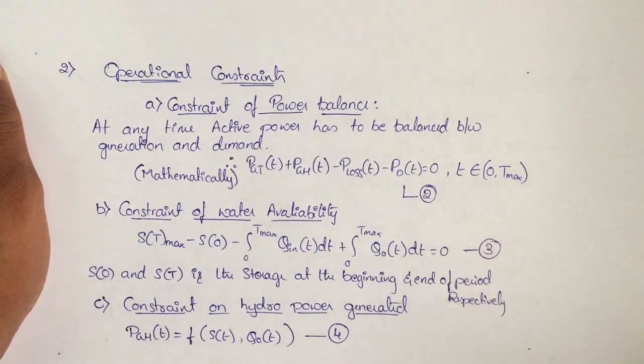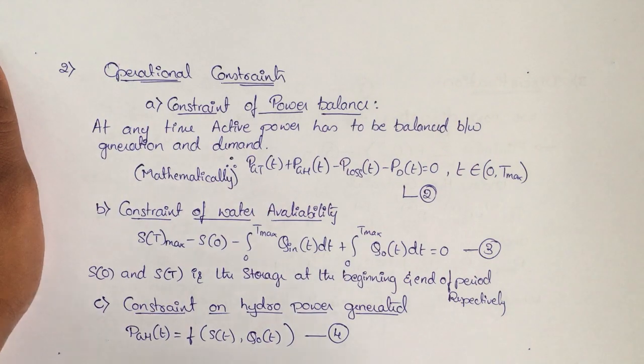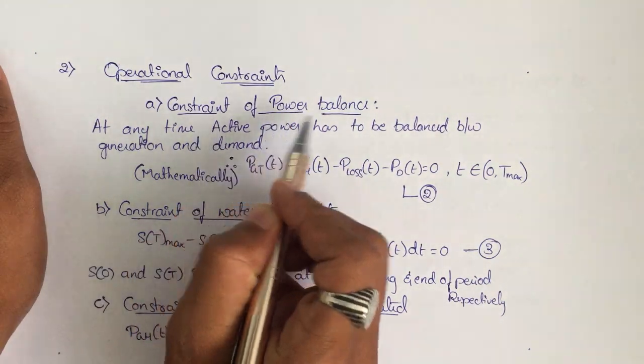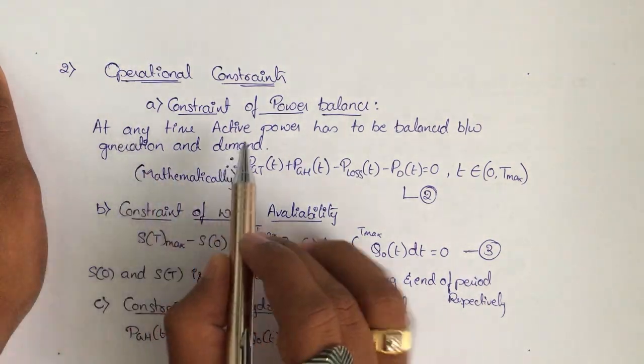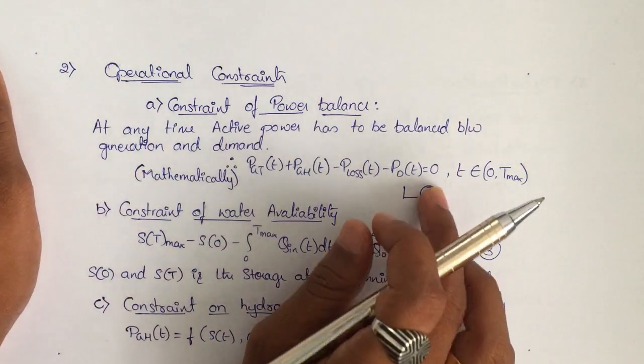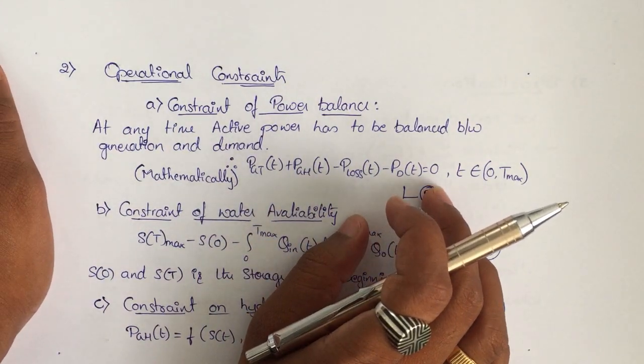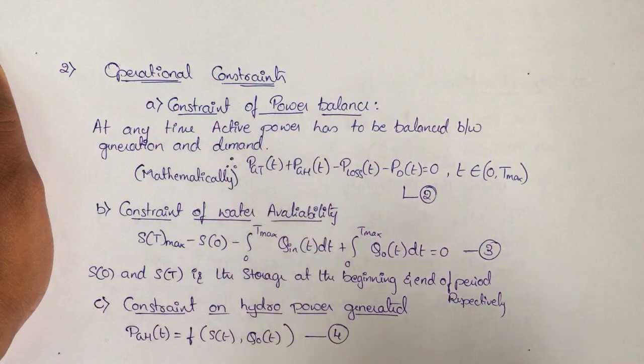First is the constraint of power balance. At any time, active power has to be balanced between generation and the demand. Whatever the load demand is, we need to fulfill the total load.